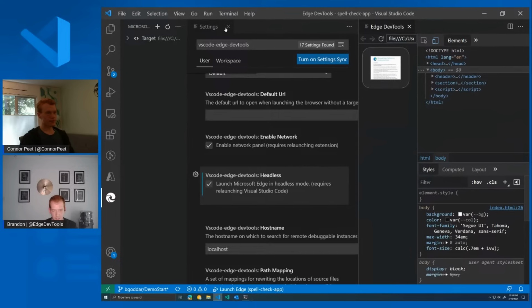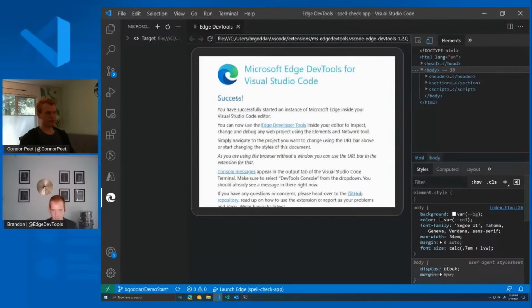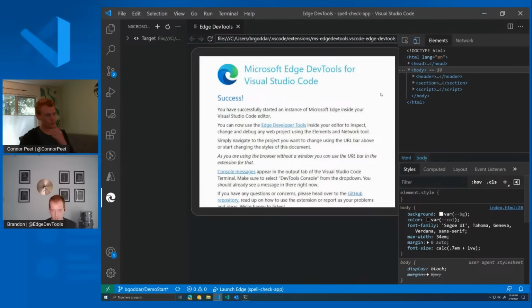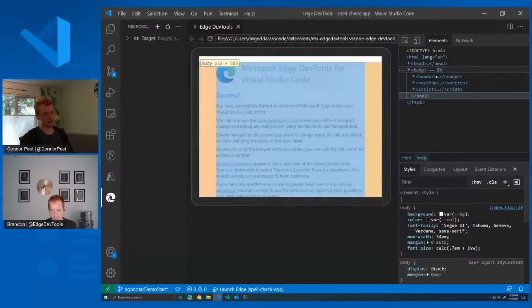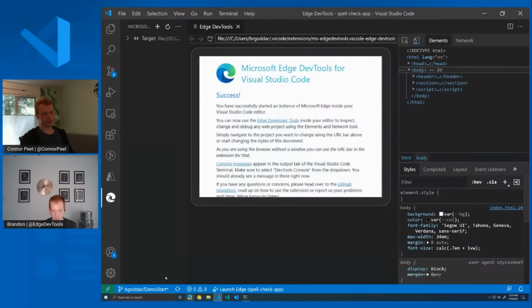And we can see here that we have a screencast view of Edge directly in the extension inside VS Code. All of the DOM highlighting works here immediately. And I didn't launch a separate instance down here. So you can take up less space and just be focusing right in VS Code, making your changes, refreshing the page, iterating, and kind of tightening all of that loop.